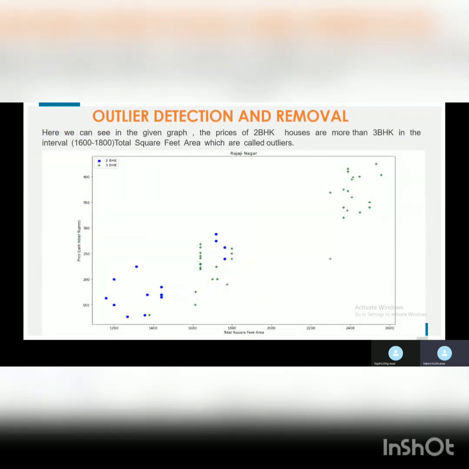Now here's the outlier detection and removal. Here we can see in the given graph the price of 2 BHK, denoted by blue dots, and 3 BHK, denoted by green plus signs. We can see there are some 2 BHK houses which have a higher price than 3 BHK. So these are outliers which can decrease the efficiency of our project, so we have to remove them.